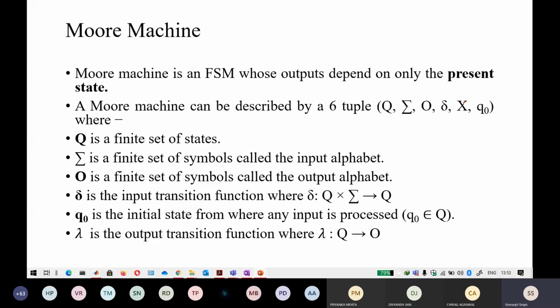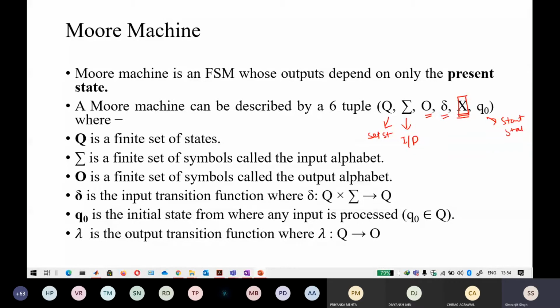This is a 6-tuple again. Q is your set of states, you know about this. This is your input alphabet. This is your transition symbol. This is your start state.